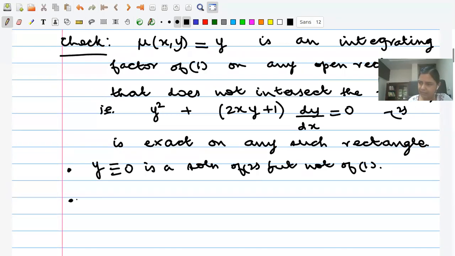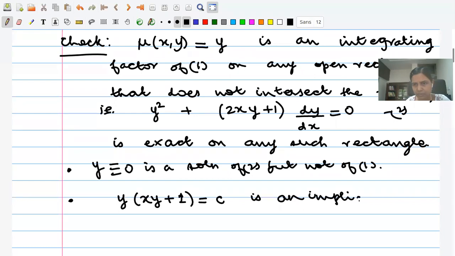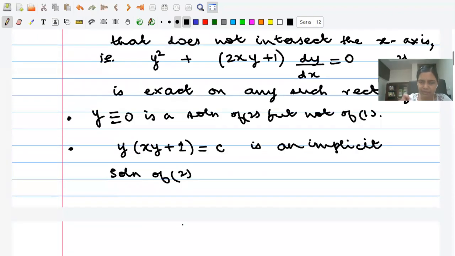And the second thing is that if you do the calculation, which I'll skip for now, then y times xy plus 1 equal to constant is an implicit solution of 2. So this is something to be checked. That's point number 2.